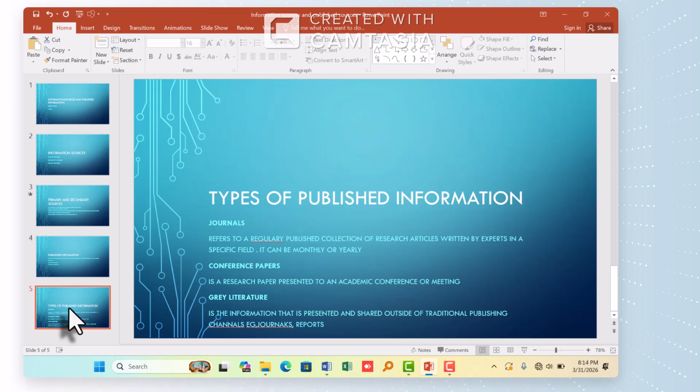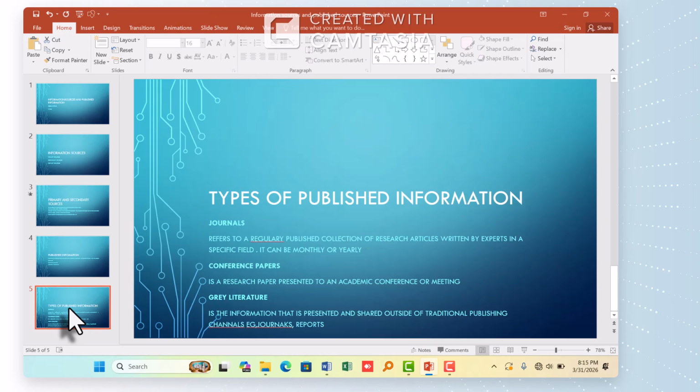These journals are written by many people, or they are written and clarified by other people who have been in that field for some time. We call these people experts, because they have been doing this work. If the authors come up with their research, they are taken to these experts to clarify if the information is true. So this research is called journals.